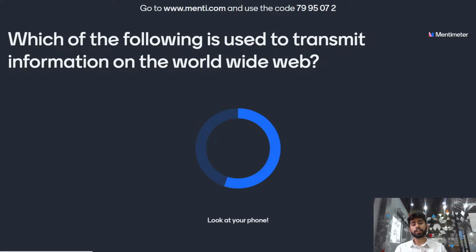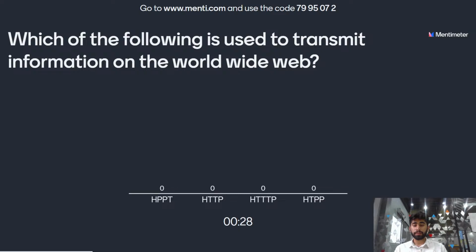Which of the following is used to transmit information on the World Wide Web? The options are HTPP, HTTP, and HTTP, and the last one is HTTP. Which of the following is used to transmit information on the World Wide Web? You have 15 more seconds to go.